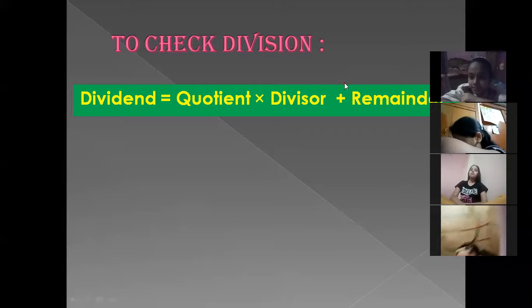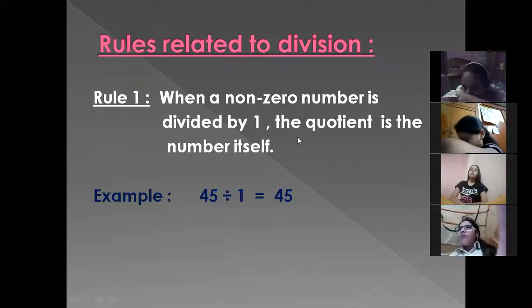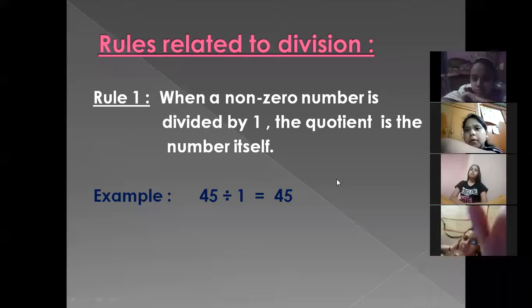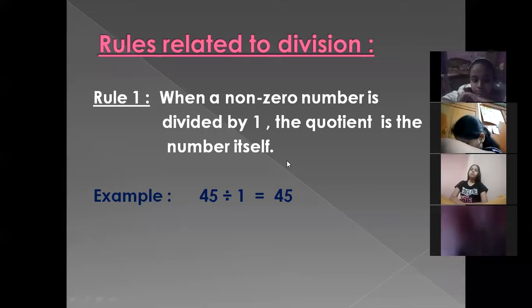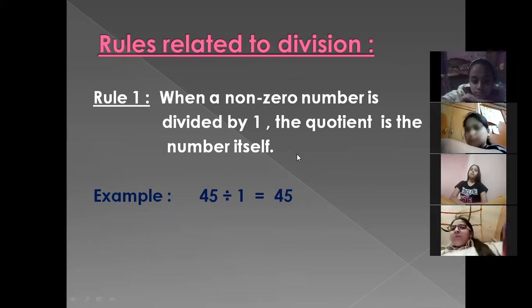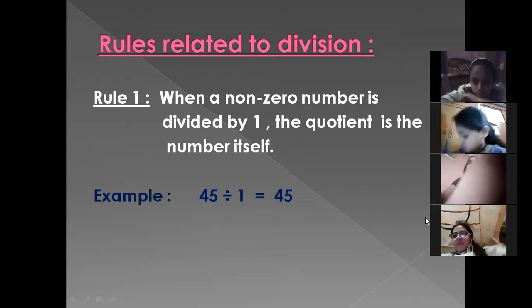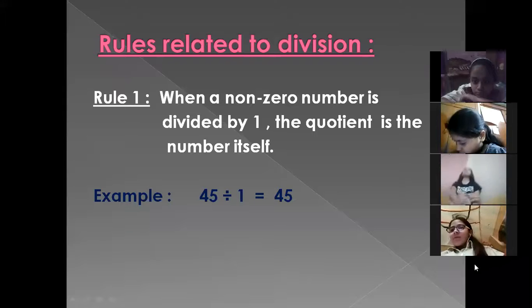Okay, so now we are going to proceed to the next slide. Give me a second. So beta, here a few rules related to division are given. We can call them division facts, or different division properties. The first property: when a non-zero number is divided by 1, you can take any number, but it should not be 0. If you divide any number by 1, the quotient will be the number itself.